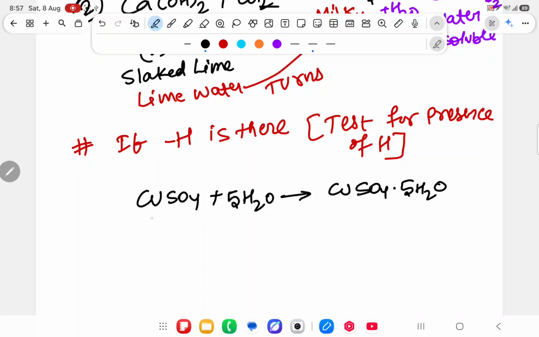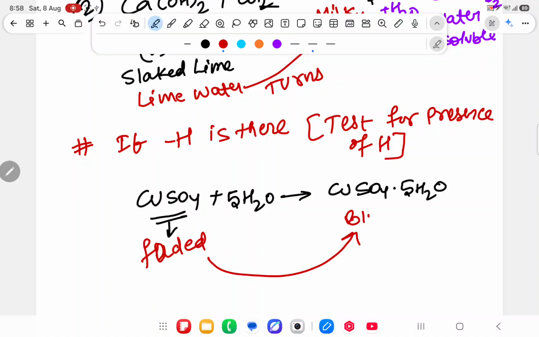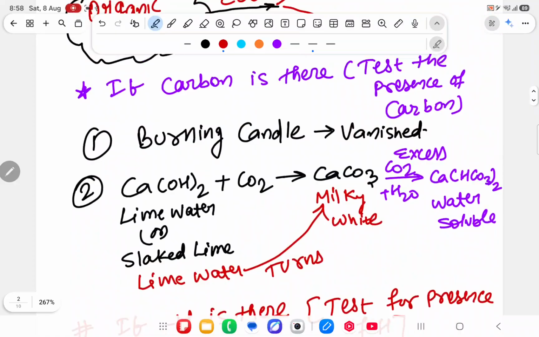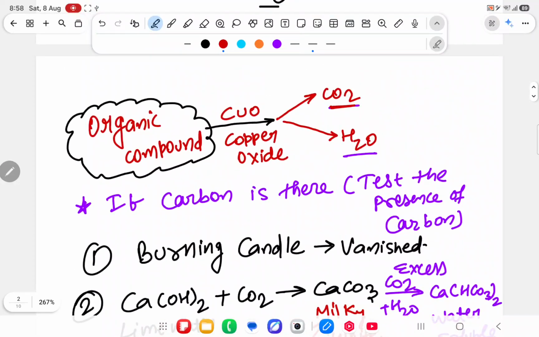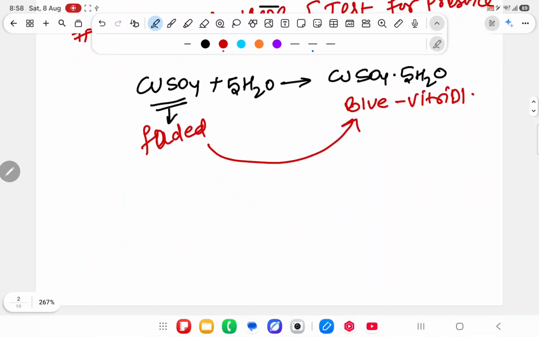When you put the copper sulfate inside that liquid, it has a faded color at first. After getting into the liquid, it will become blue color, also known as blue vitriol. That's it. Nothing extra, sir. So the Liebig test is done for qualitative analysis.